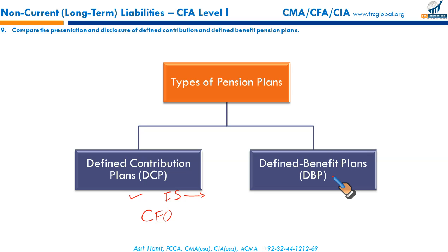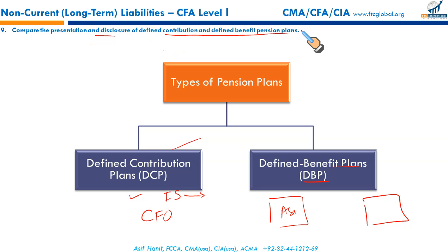What you need to know is that the defined benefit plan is much more complicated than this one, because in this arrangement we will be accumulating two things simultaneously: the plan assets and the estimated obligation under the defined benefit plan. So it's a much more difficult accounting. What exactly we need to know is the specific disclosures and representation on financial statements under the defined benefit plan and the defined contribution plan. That's what we need to know.